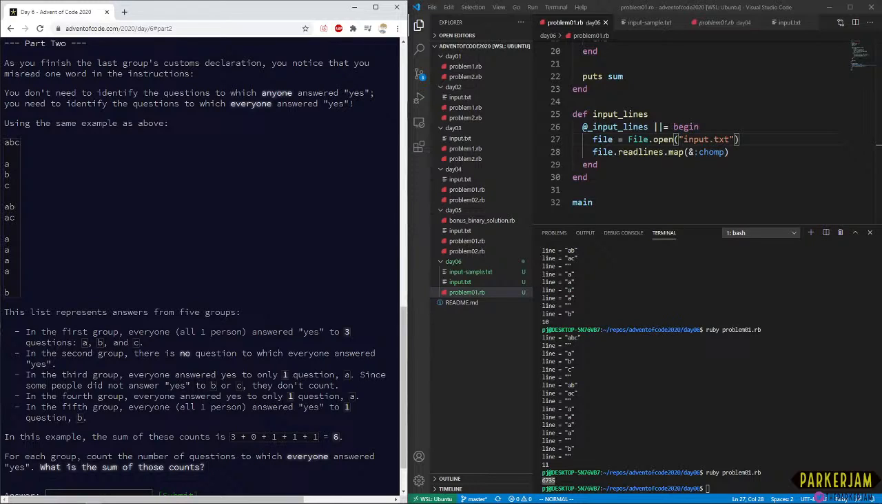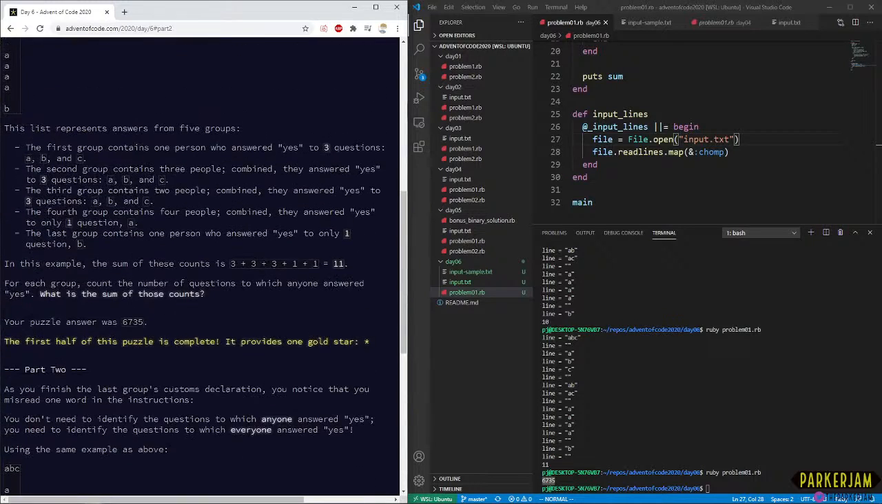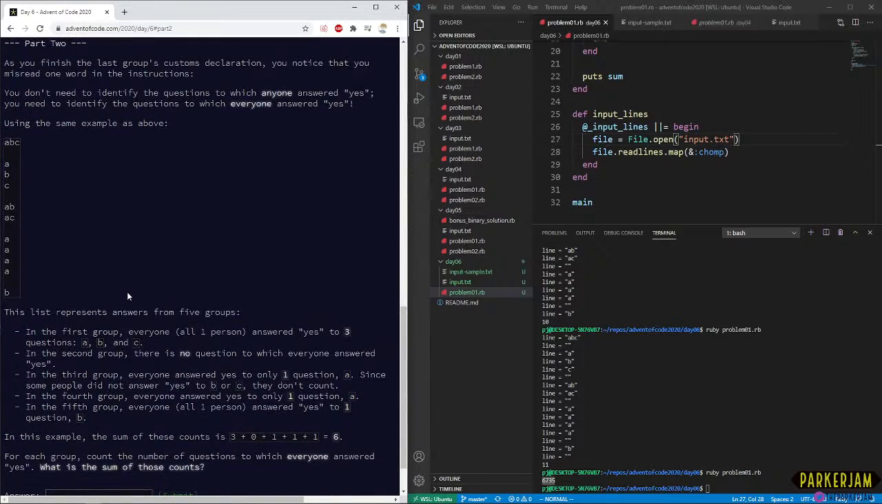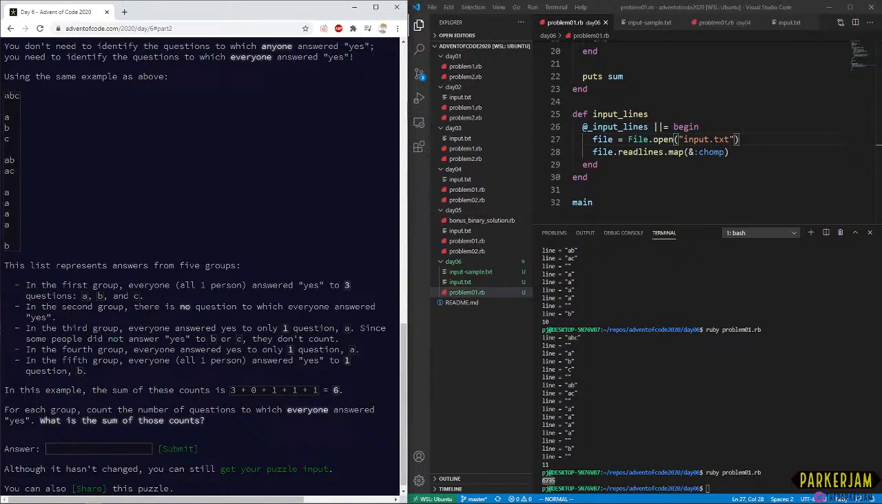In the second group, there are no questions to which everyone answered yes. In the third group, okay, so this is the same input as before, so we can actually hold on to our sample input that we used. But yeah, all 3 of these are going to be hit. None of these are going to be hit. Just A, and just B here. Okay. So we're just summing up the thing that everyone had. Okay, there's a few different ways we can do this. Let me just double check. What we can do is we can delete keys.